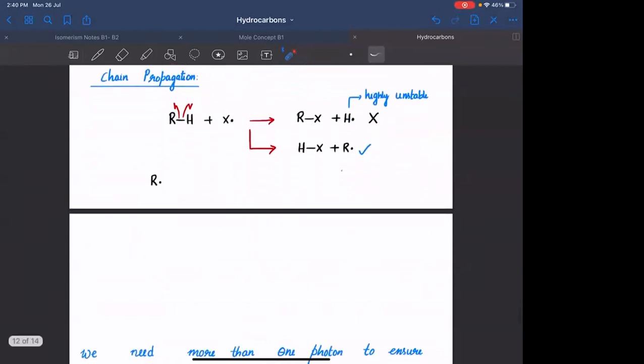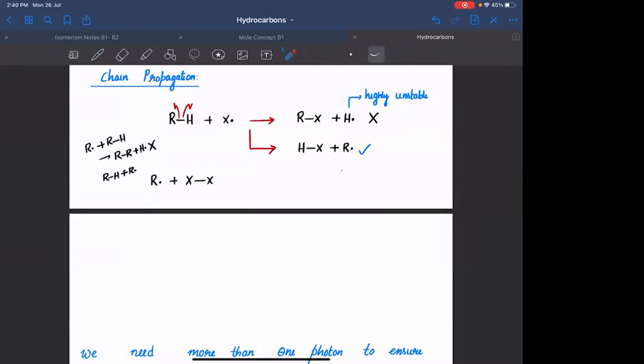Now, this R free radical can combine with what is in the system. In the system, you have X2. You also have RH. You should think: if it reacts with RH, what can form? Either you can form RR plus H free radical, which will not form, the H free radical being unstable, or you can form RH plus R free radical.